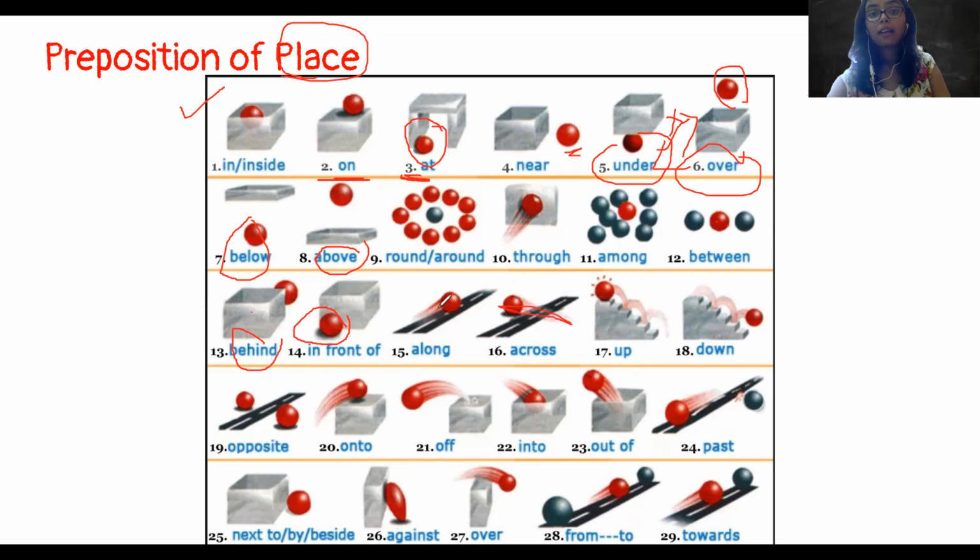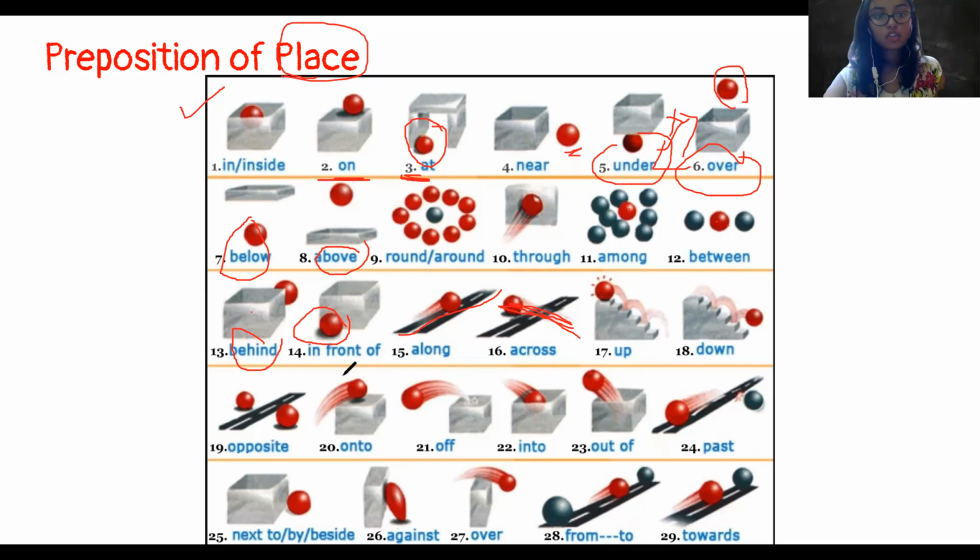Across meaning आर पार. देखो along meaning same line, but across meaning cross करना. So the ball is going across the road means road को cross कर रहा है, road को पार कर रहा है. Now up and down is something that you already know. Up means ऊपर जाना, down means नीचे जाना. Opposite meaning उल्टा. Onto मतलब कहीं से कूद के, कहीं से आके किसी के अंदर जा, किसी के ऊपर जाना.